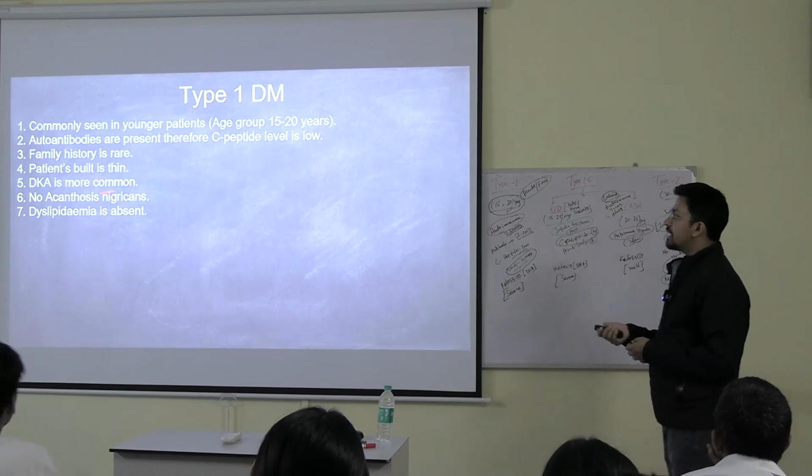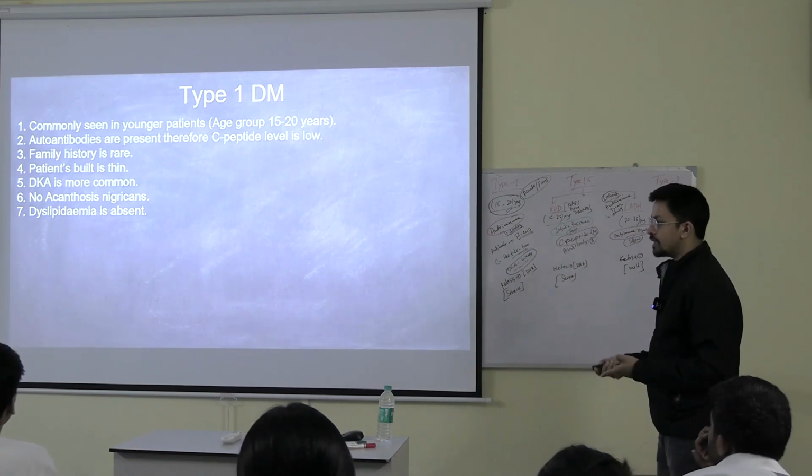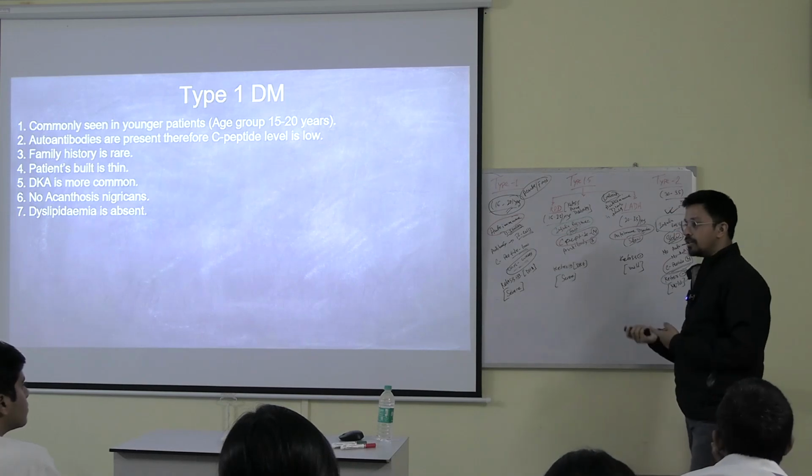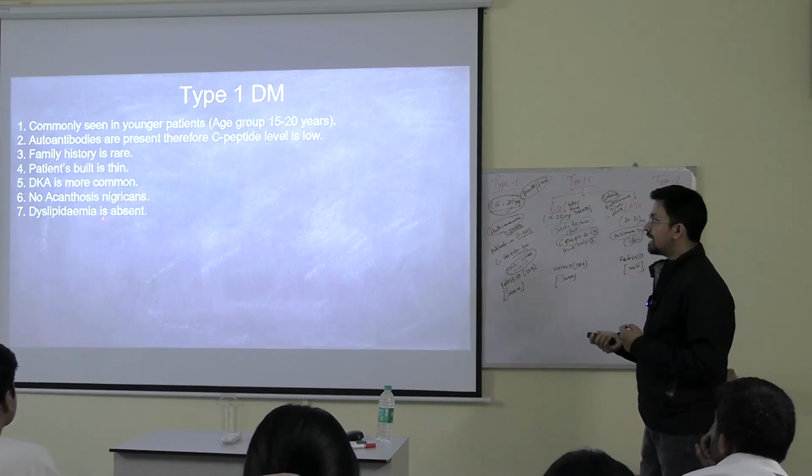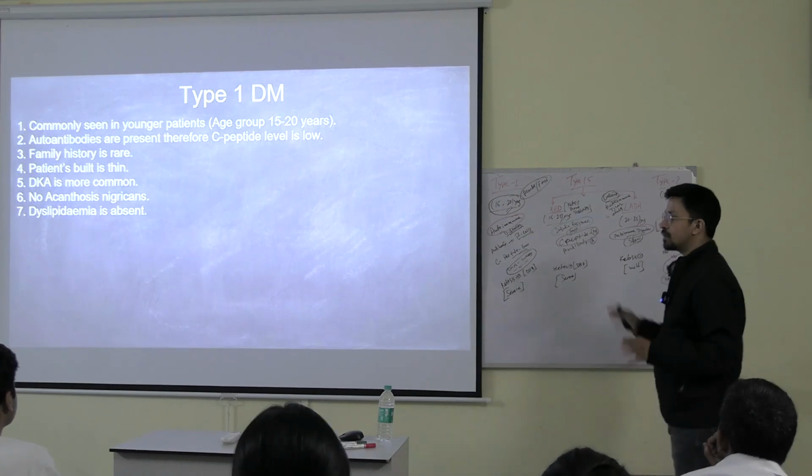Now DKA is more common. Why? Sudden onset. It precipitates quickly, so diabetic ketoacidosis can happen. No acanthosis nigricans, and dyslipidemia is also absent. There is no concept of all these things.